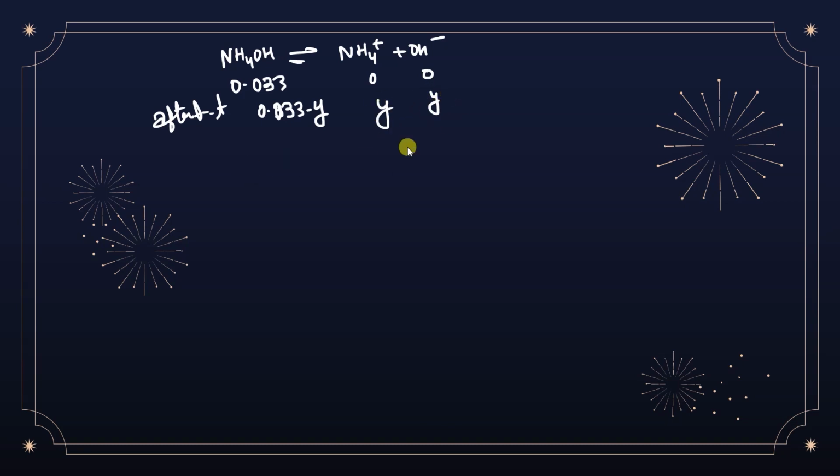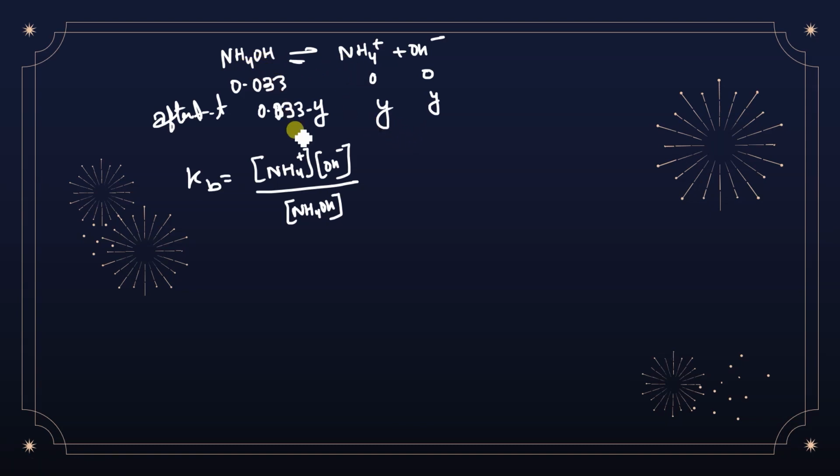Now if we write the equation for Kb, we get NH4 plus into OH minus upon ammonium hydroxide.